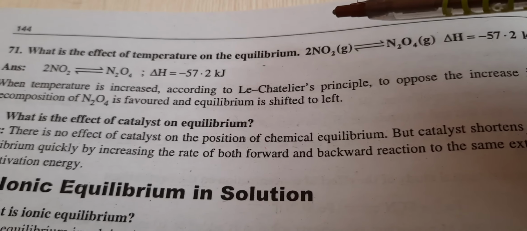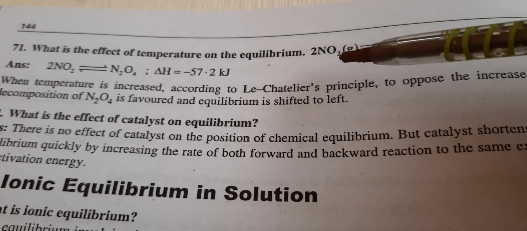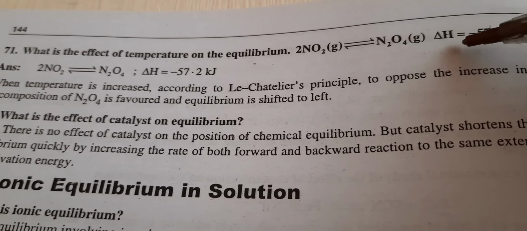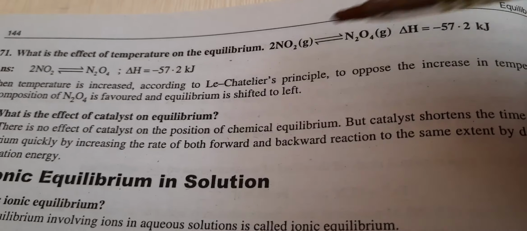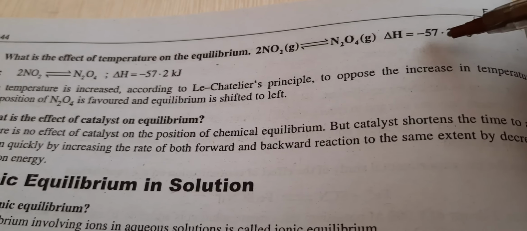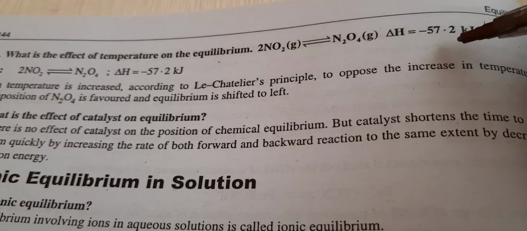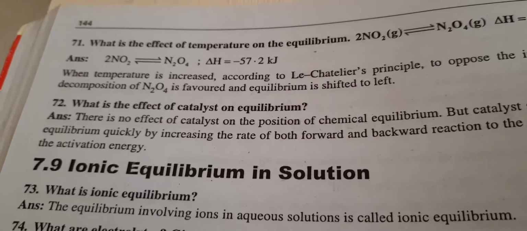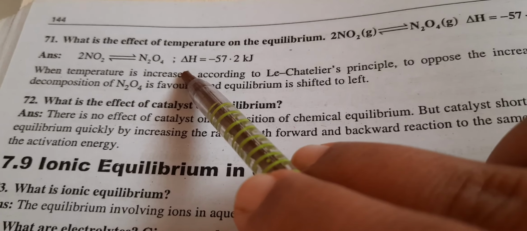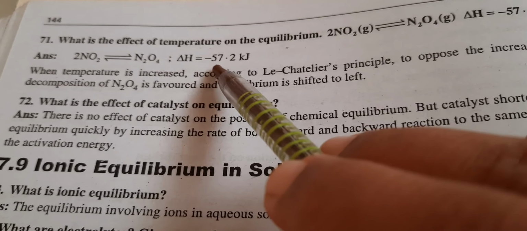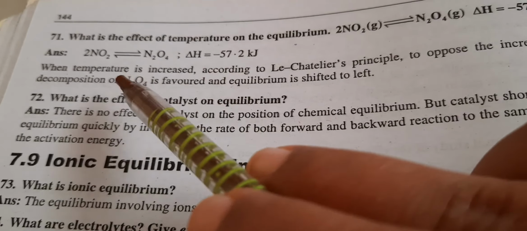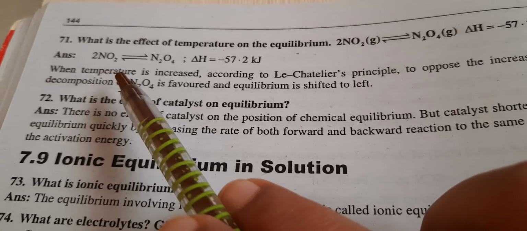This reaction is favorable. See here, nitrogen dioxide NO2 is converting into N2O4. The delta H value for this reaction is minus 57.2 kilojoules. So we can write here 2NO2 converting into N2O4, with delta H equal to minus 57.2 kilojoules. What will happen here with respect to temperature?